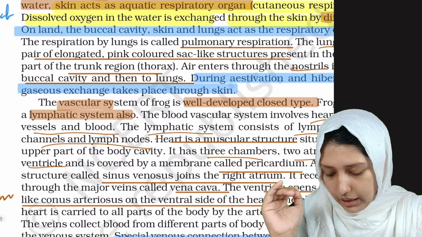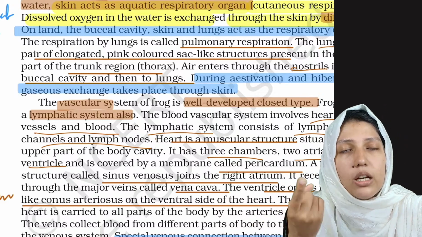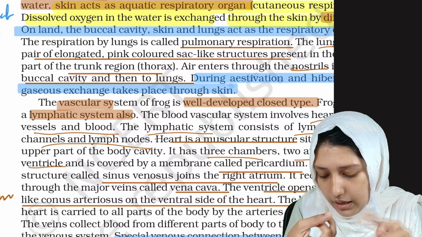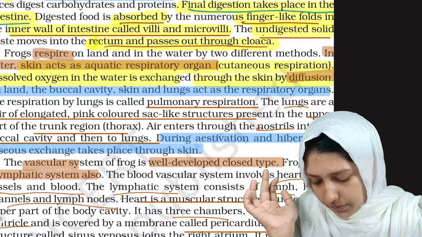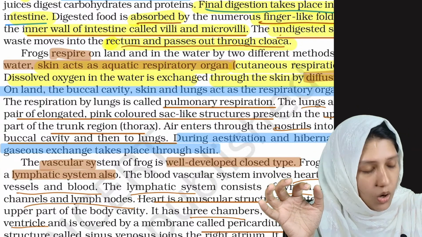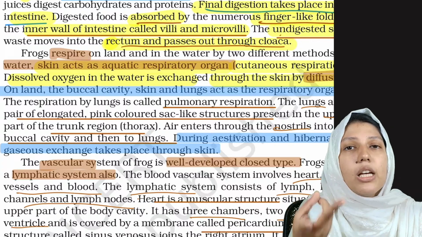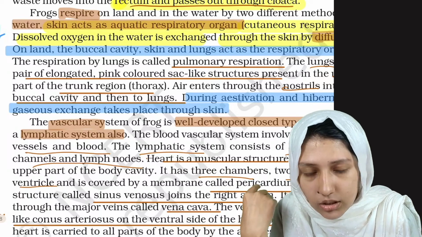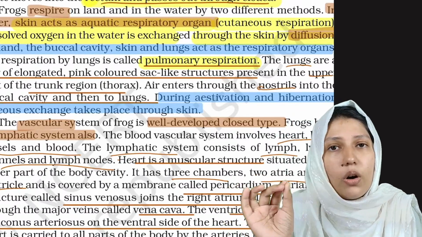On land the buccal cavity, skin and lungs act as respiratory organs. So on land the skin can also act as a respiratory organ. On land their skin, lungs and buccal cavity can act as respiratory organs, and in water their skin can act as the respiratory organ. So two methods of respiration are there. One method is by skin and the other method is by their buccal cavity and lungs. They also have lungs. If they are using their lungs, it is known as pulmonary respiration. It is common sense.